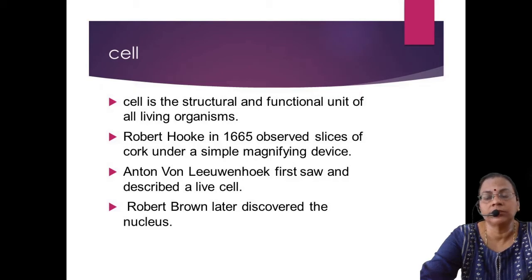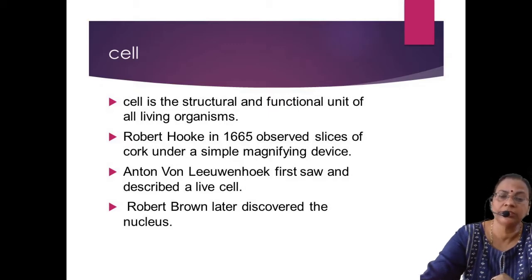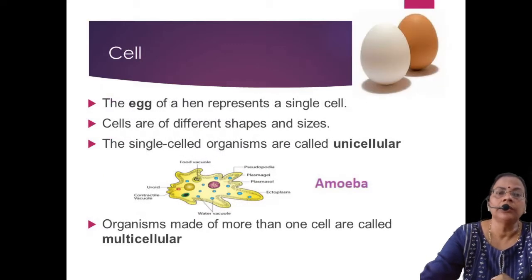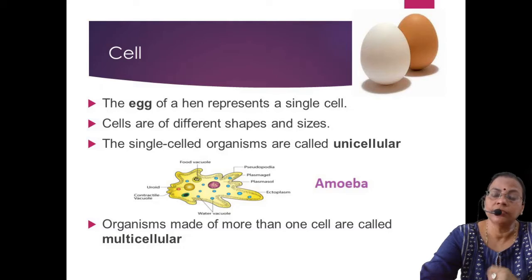So the dead cell was observed first. That is, first the cell is observed by Robert Hooke, then the living cell was observed by Antony von Leeuwenhoek, and then Robert Brown found out that within the cell itself there is a darkened body that he named nucleus.